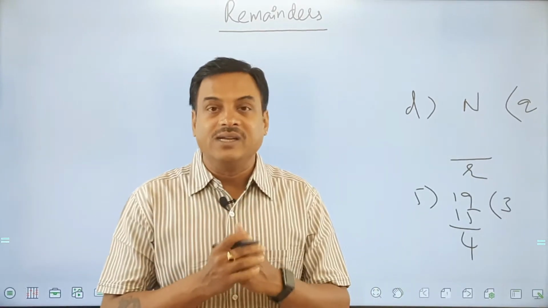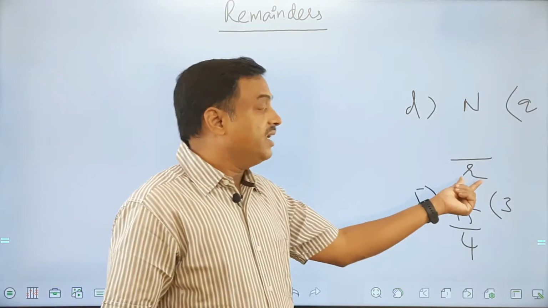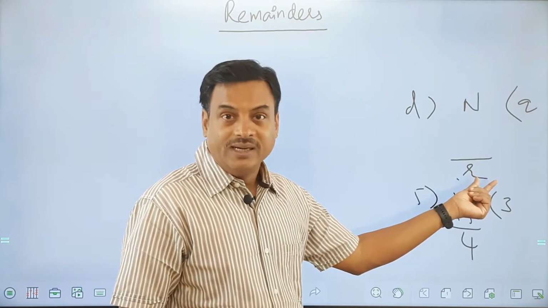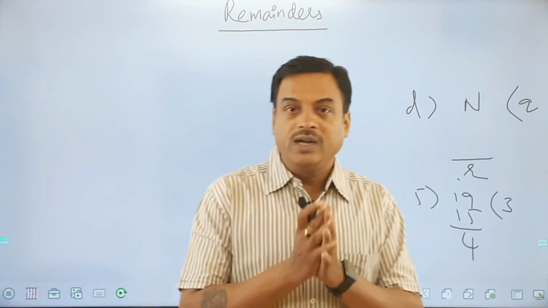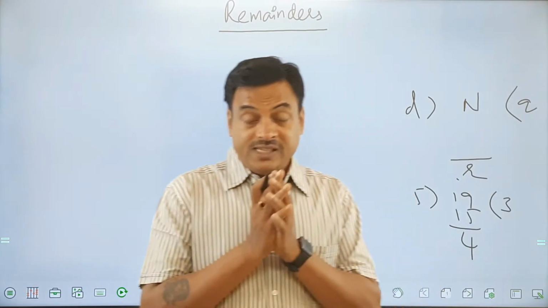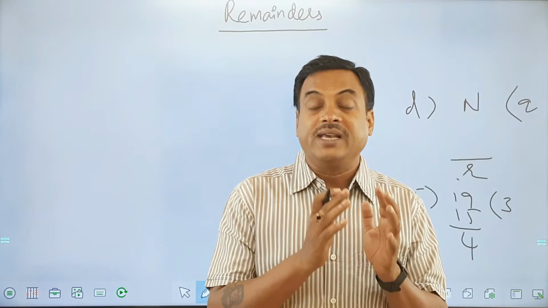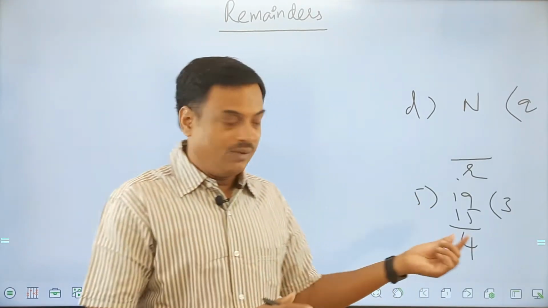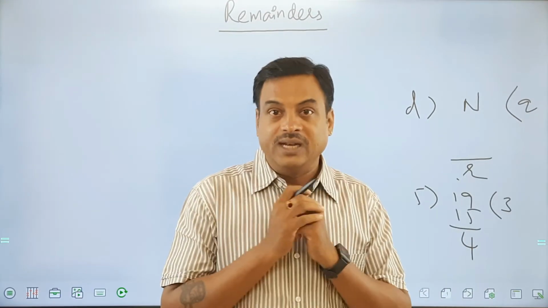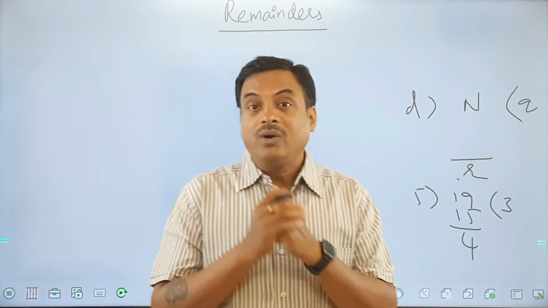So what is the remainder, friends? This position in the division method is called the remainder and it is called a surplus value. If I subtract that surplus value from the dividend, it will be exactly divisible by the divisor, which this example will tell you.